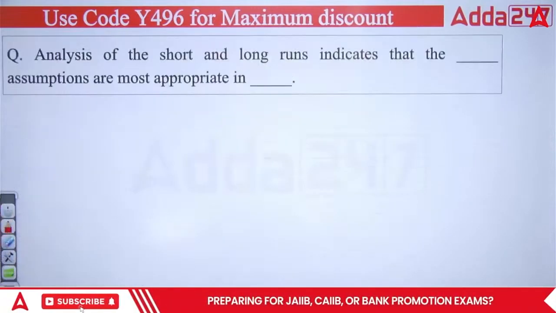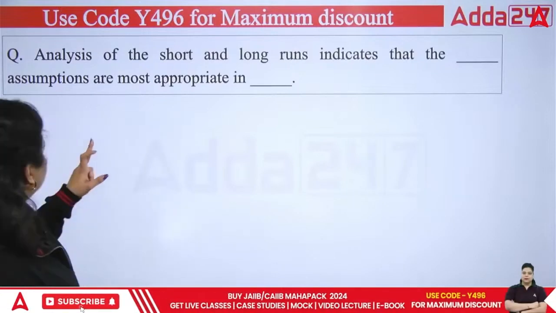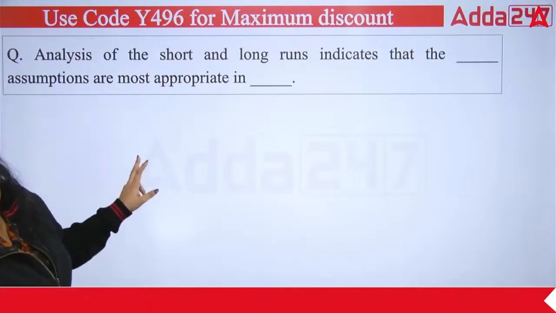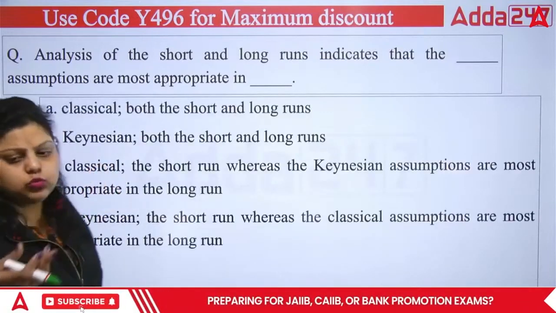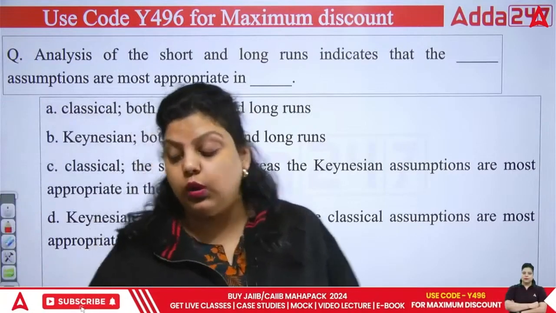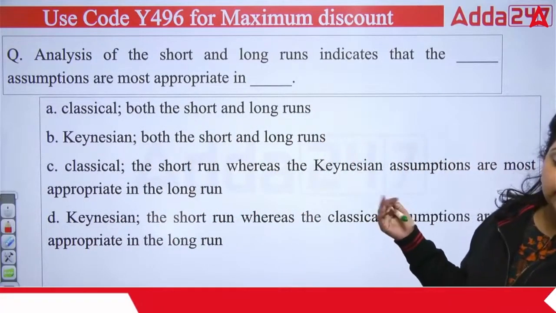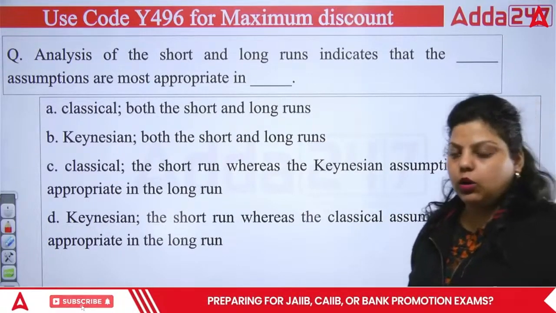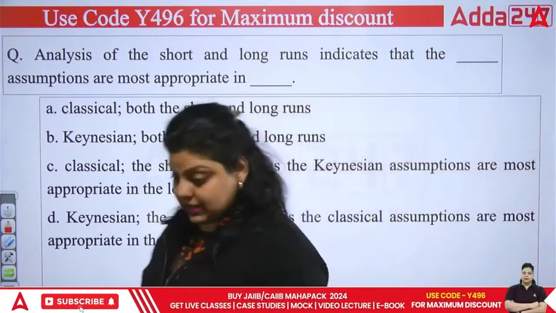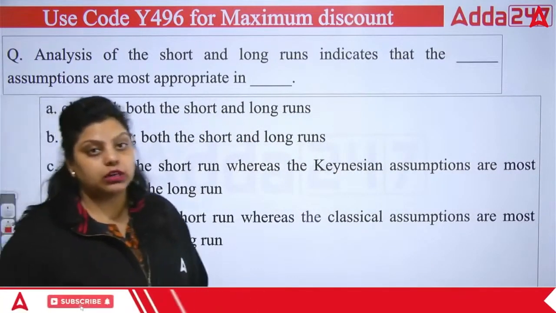Next question we have: analysis of the short and long runs indicates that the dash assumptions are most appropriate in dash. I have told you we have two theories, the classical theory and the Keynesian theory. The Keynesian theory is the theory given by Mr. J.M. Keynes, Mr. John Maynard Keynes, father of macroeconomics, and he has also given us the definition of national income, right?